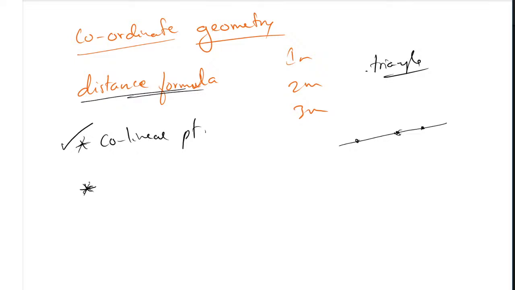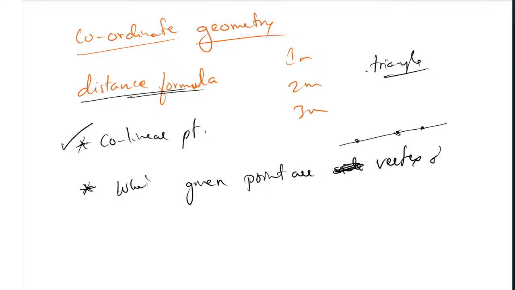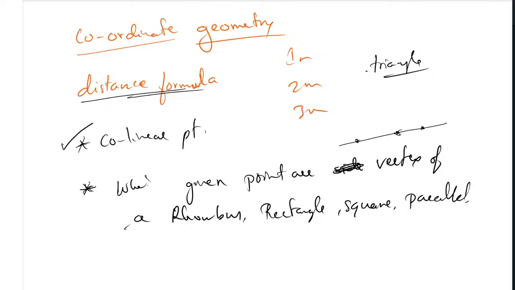So, the distance formula. And second, very importantly, they will ask whether the given points are vertices of a rhombus, rectangle, square or parallelogram. This is very important. Remember, this question is very important here. Given points are vertices of a rhombus, rectangle, square or a parallelogram. This is a 3 marks question. Remember, this is a 3 marks question.